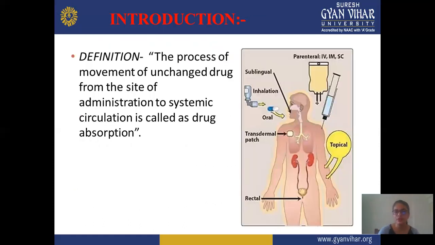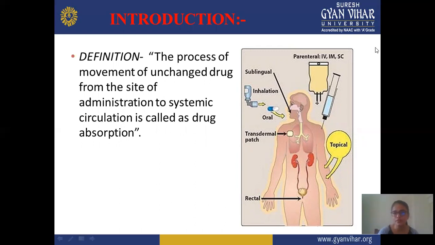In the introduction part, the definition: the process of movement of unchanged drug from the site of administration to the systemic circulation is called absorption or drug absorption. You know that absorption is a process in which the drug goes from the site of administration to the systemic circulation, and the drug should be in an unchanged form. This unchanged form of the drug process is known as absorption. And you can say that in this process, no therapeutic effect is observed.